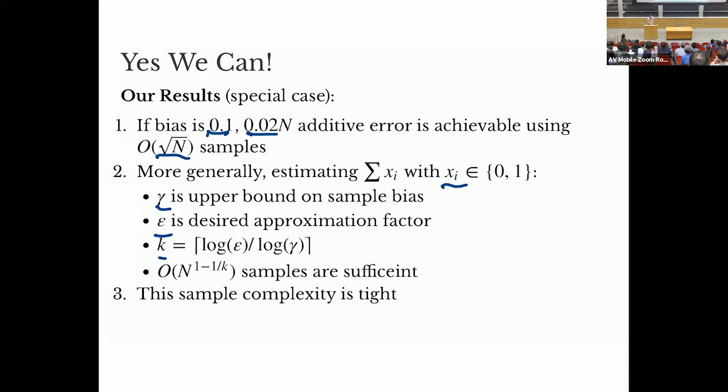And then the number of samples that I need is n to the 1 minus 1 over k. And then we show that this sample complexity is actually tight. And we'll see how weird it is that this sample complexity is tight because of this ceiling function. It's not uniform, but it is tight, which is a kind of strange thing.